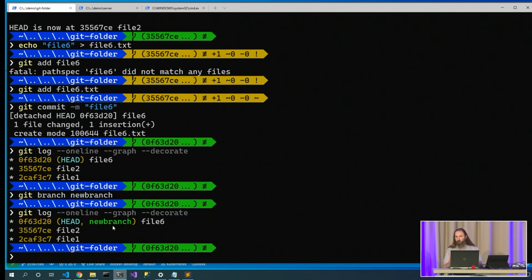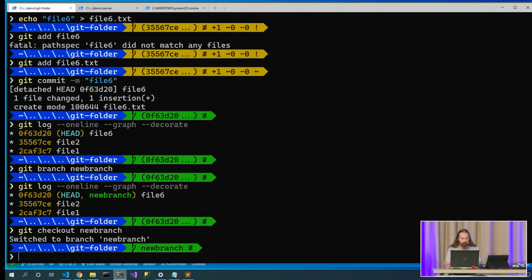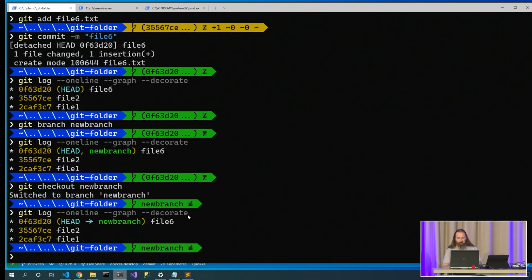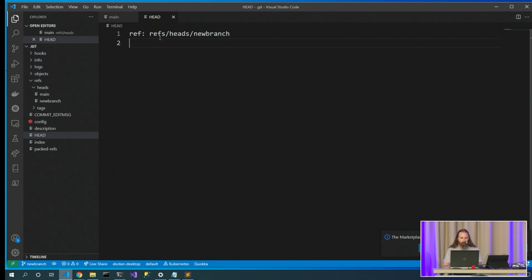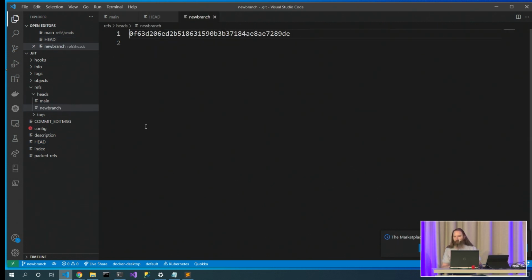I just created this new branch. Let's git checkout new-branch. git log --oneline --graph --decorate. We are no longer in that detached HEAD state. Now, my prompt was telling me that it was mad, but now HEAD points to refs/heads/new-branch. Ooh, we've got a new file, refs/heads/new-branch. Here's new-branch, and it points to this commit. That's pretty cool.